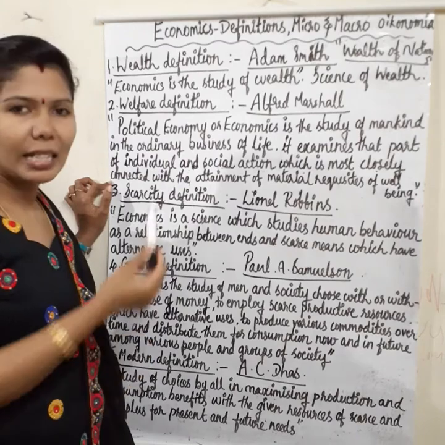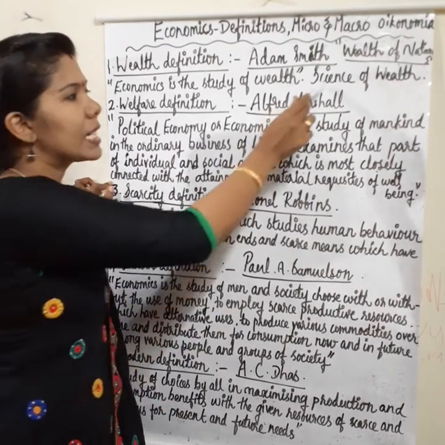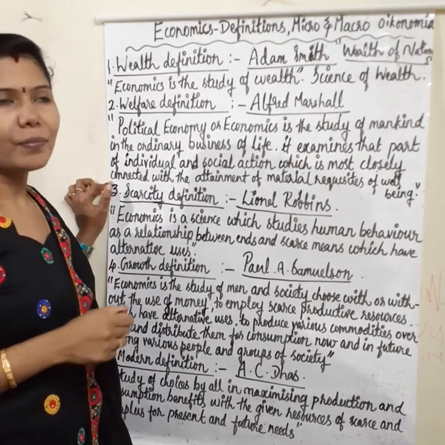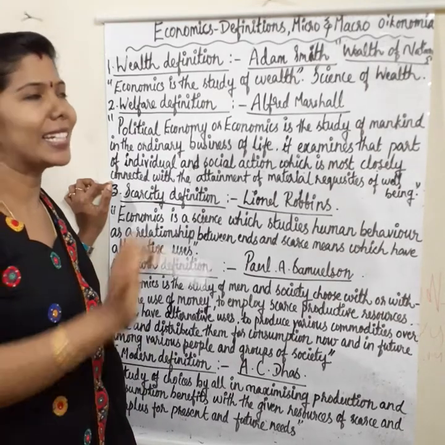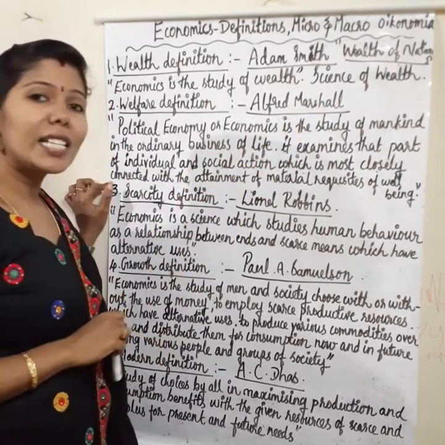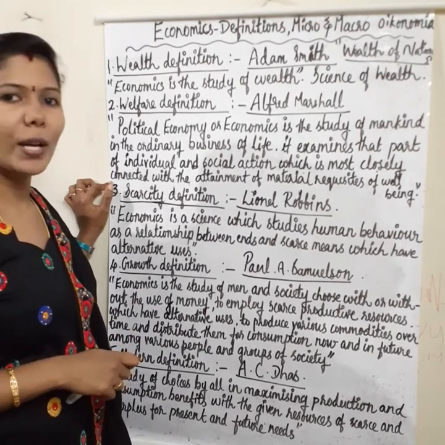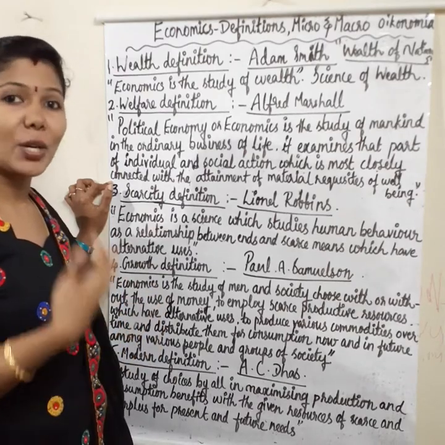That definition came to be known as the wealth definition of economics, or the science of wealth. Then he defined what is wealth: goods which create value in exchange. Then how wealth is to be produced and distributed, that thing also he defined. So in the wealth definition, this much we have to write or learn.